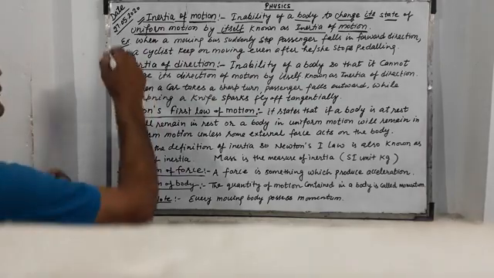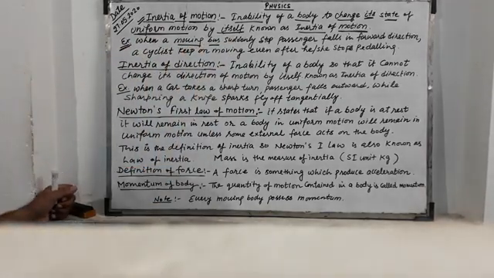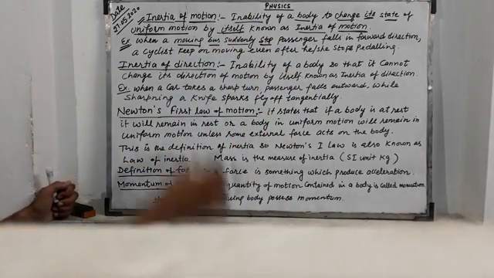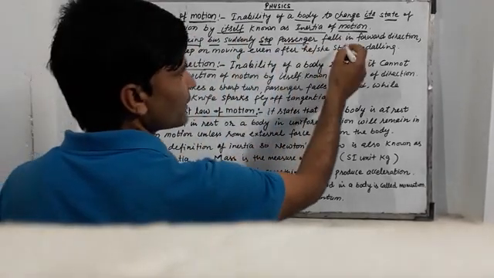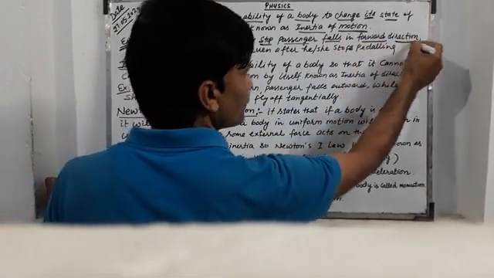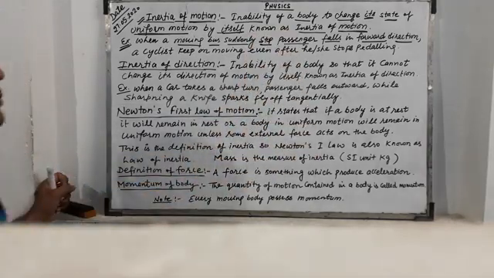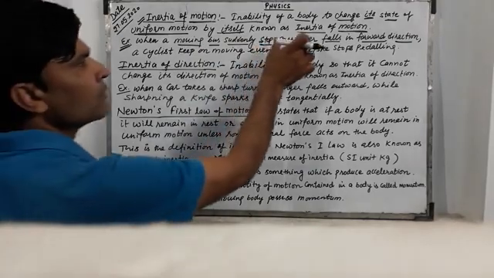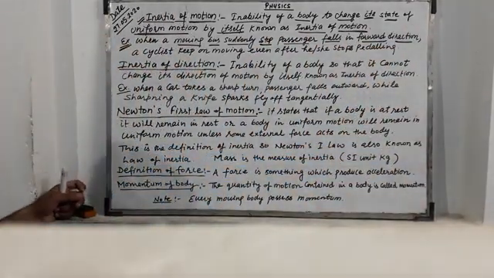For example, when a moving bus suddenly stops, the passengers of the bus fall in the forward direction because they are also in motion. When the bus stops, the passengers cannot stop and they fall forward.